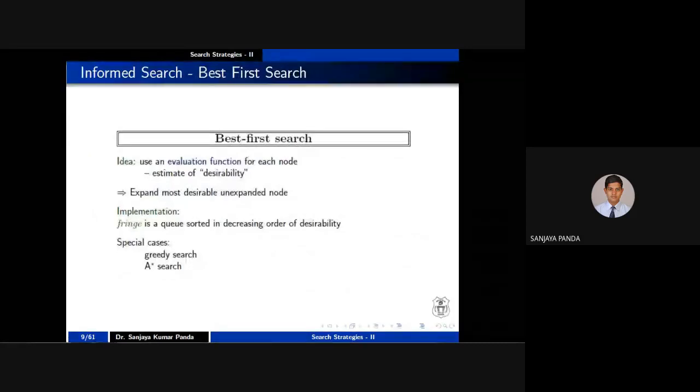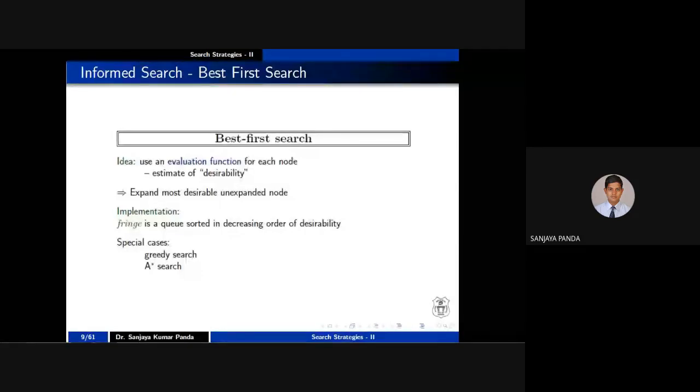Now come to the best first search strategy. In the best first search strategy, we have to focus on a heuristic function. So what is the idea? The idea says to use an evaluation function. I told you in a student case, CGPA, SGPA is an evaluation measure, right? So for example, you are traveling from one city to another city. What is the time required to move from one city to another city? Or what is the cost required to transfer from one city to another city? That can be considered as an evaluation function. So we have to use an evaluation function in each and every node.